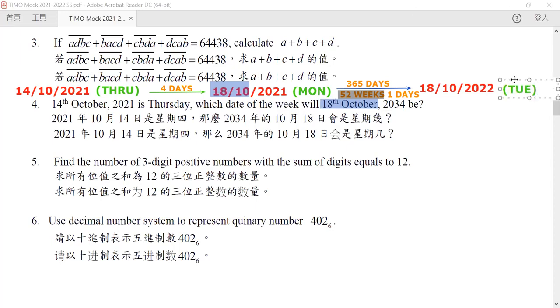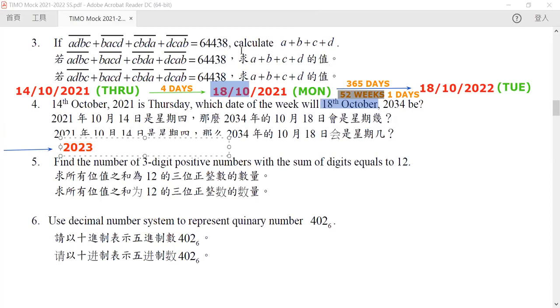Now, of course, I would not ask you to actually count it year by year. Well, you can do this, there is nothing that says you cannot, but actually we can count it in groups. So starting from 2021, 2022, let us compute it in batches. How about 2023?